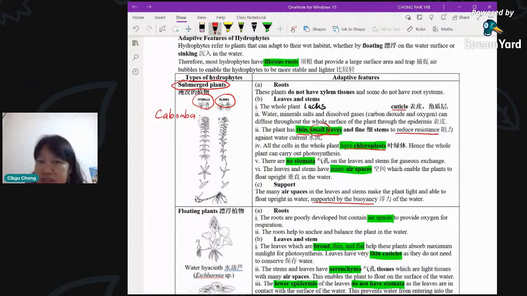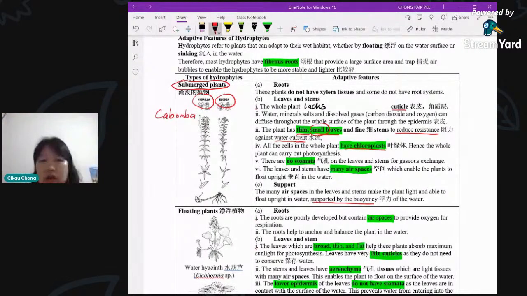What does that mean? If you have a big piece of leaf in the water, when the current moves, because the surface area is large, it's going to create a big resistance. So when the current is moving, it's going to carry away the whole plant. The whole plant can also be pulled up, or uprooted, from the soil.